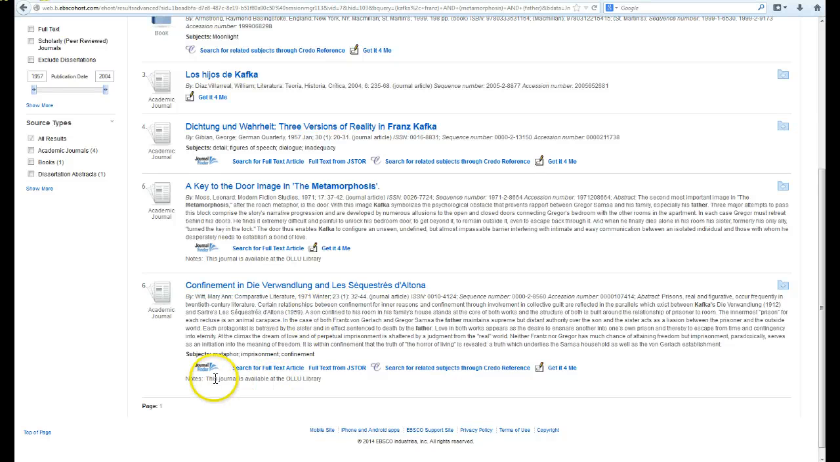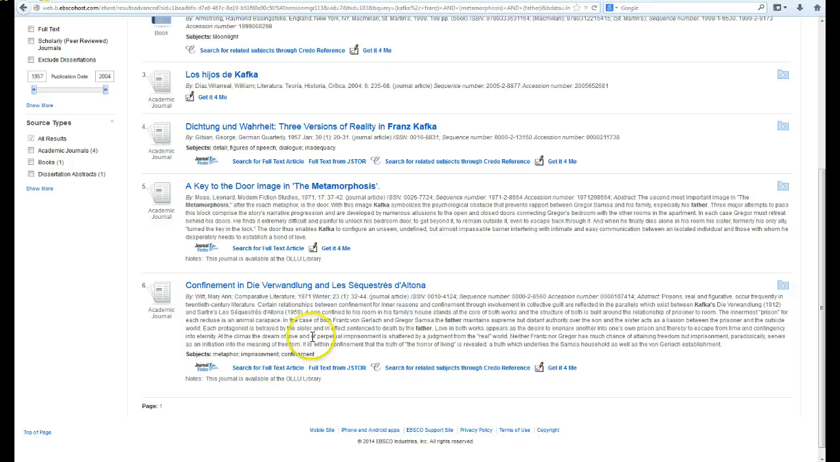You can see some of these results. This journal is available at the OLLU library. That means that it's not on an online database. We have this particular journal sitting on our shelves. There's a couple of things you can do there. If you get this message and you want this article, you can call the library or email a librarian, and we can